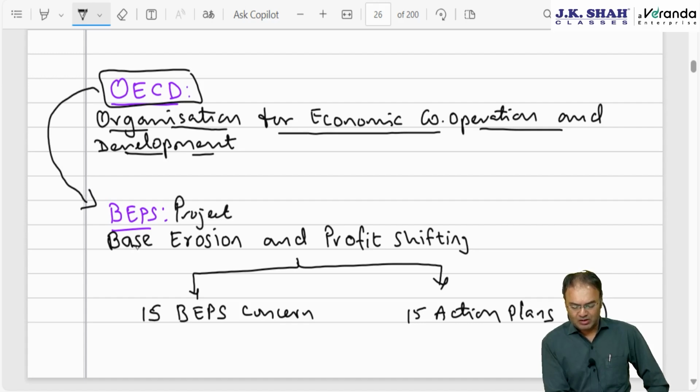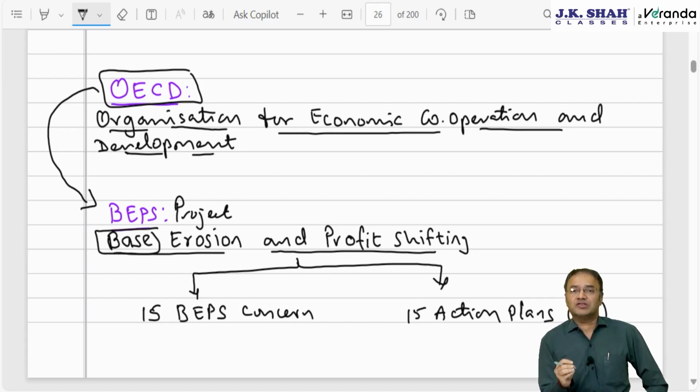Under the BEPS project, that is base erosion and profit shifting, base means profit. We have a separate chapter on this where we will be discussing this in detail. This fiscal committee of OECD came out with the BEPS project in February 2015.